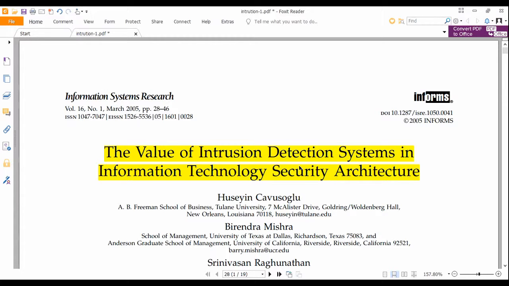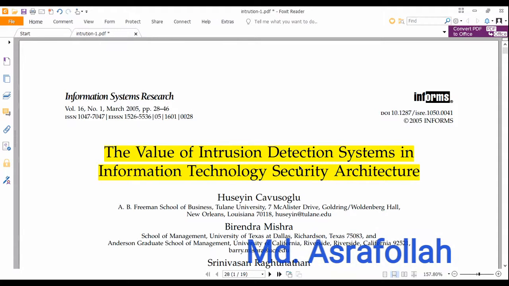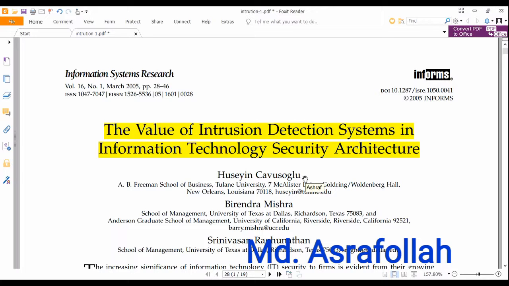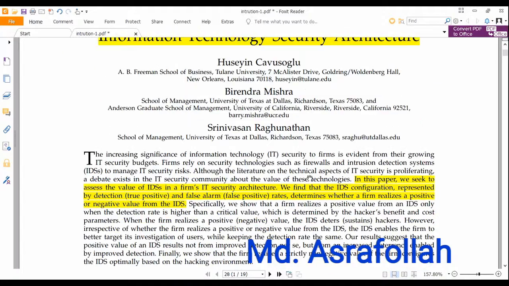Our Capstone project topic is fraud classification in high dimensional big data. This week I read a paper related to our project, which is The Value of Intrusion Detection Systems in Information Technology Security Architecture, published by Information Systems Research in March 2005.